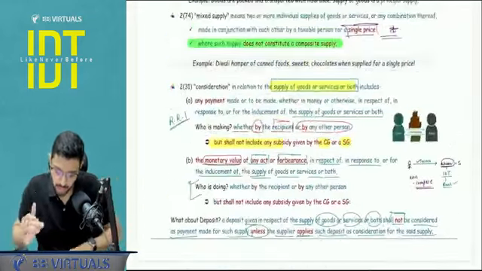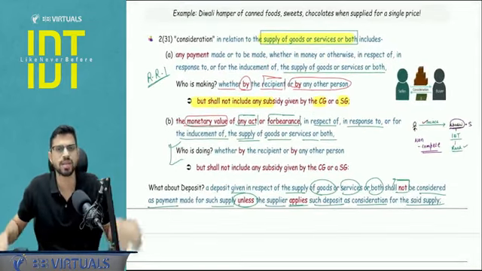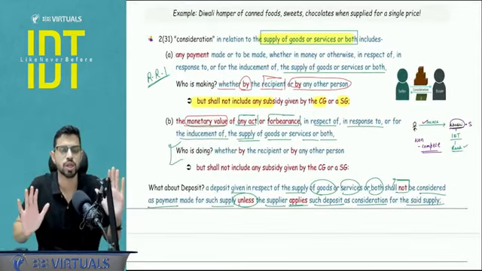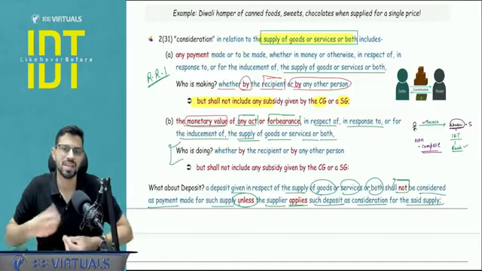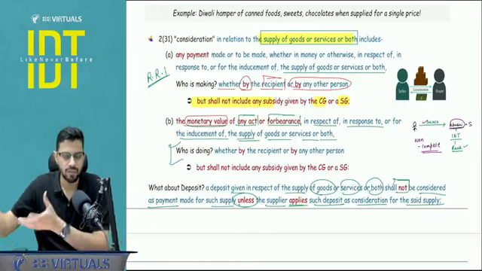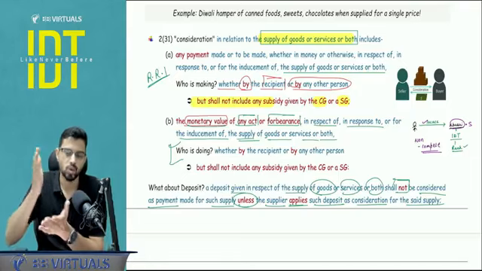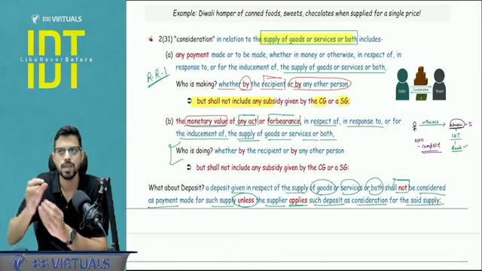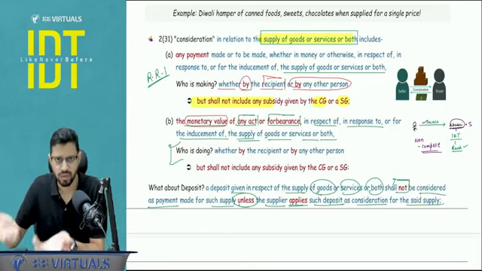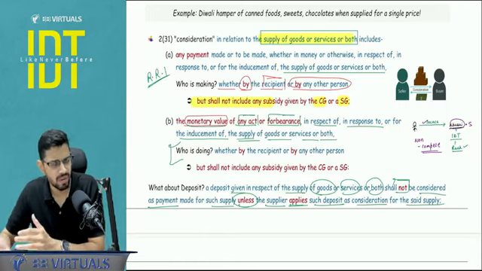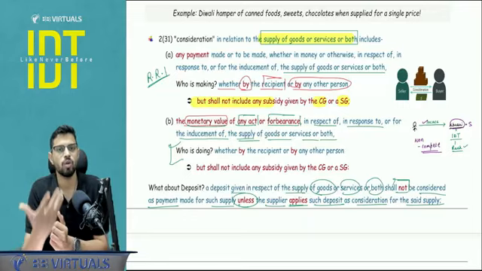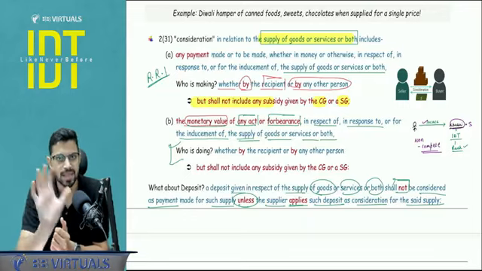Okay, now apart from that, there is one more definition you need to understand: supplier and recipient. So before that, you have to understand consideration. What is consideration? Consideration is basically quid pro quo. It is with respect to supply. Okay, supply is a trigger event that we will understand in a few minutes. So consideration with respect to supply is basically when someone is paying you, or he is paying you in money or otherwise. So it can be money or otherwise, but he is doing it to you for the purpose of supply. So if I am teaching you, I will be charging you fees. So that fees is a consideration.